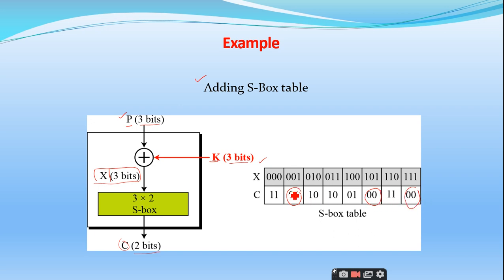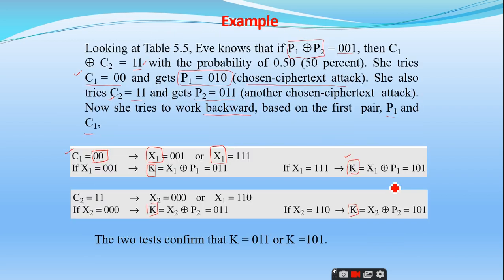That means when the ciphertext is 00, it is generated from the intermediary text 001 or 101 or 111. I can take any two, right? So if 00 is the output, the intermediary text can be 001 or 101 or 111. Here Eve has taken 001 and 111.